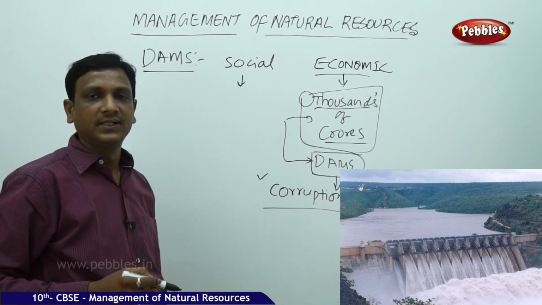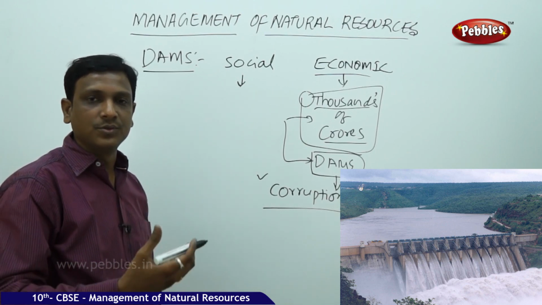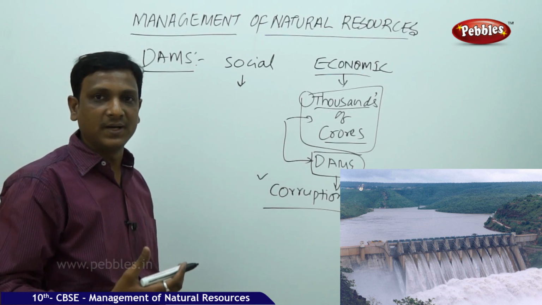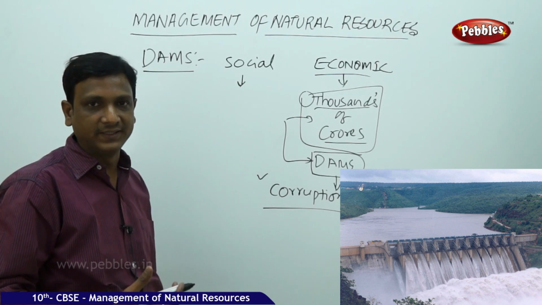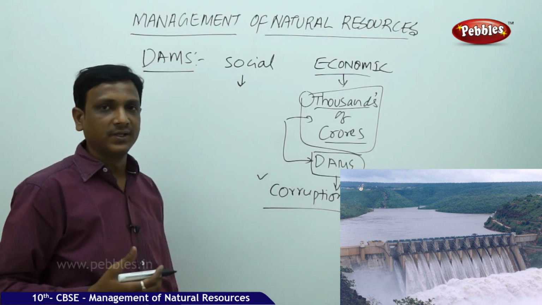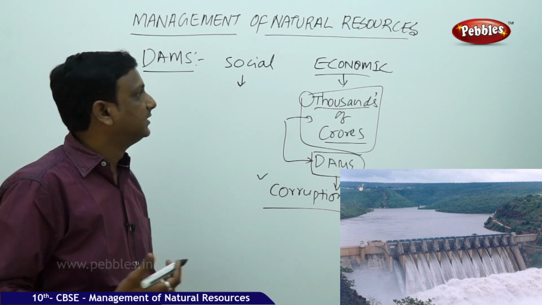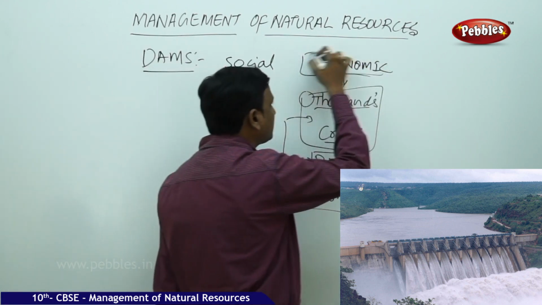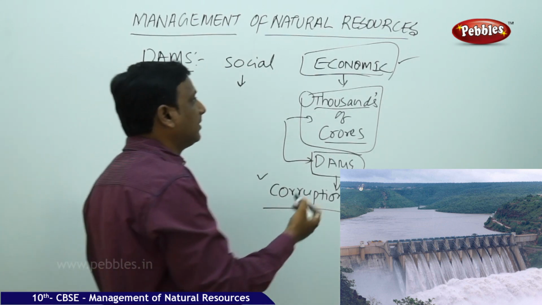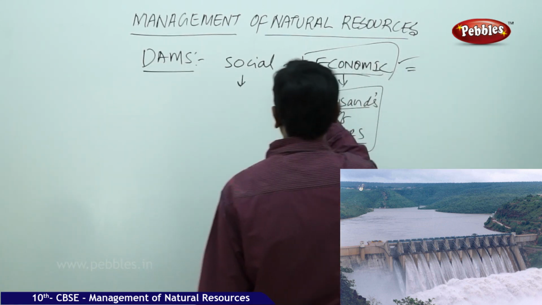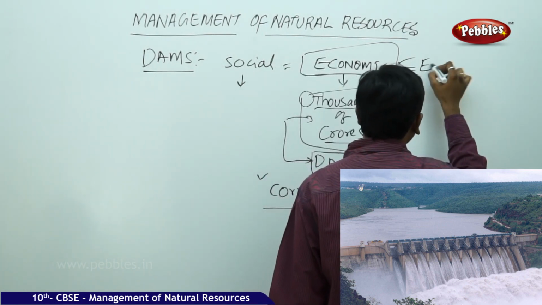Every contractor, every official, and the people associated with political parties, everybody wants to get benefit out of that huge project. So corruption happens and people's money is wasted. These are the economic aspects of the construction of dams. So we have seen social problems, then economic, and the third one is environmental.